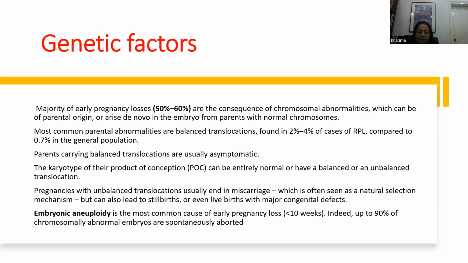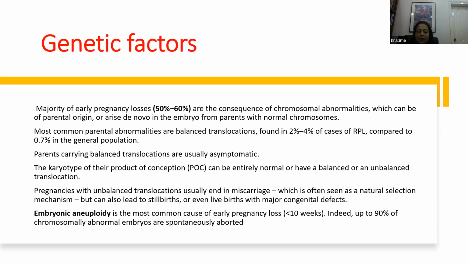So these patients, as I have told, are usually phenotypically absolutely normal, they are asymptomatic. But the karyotype of the products of conception can show either a normal or a balanced or unbalanced translocation. And pregnancies with unbalanced translocations usually end in miscarriage.